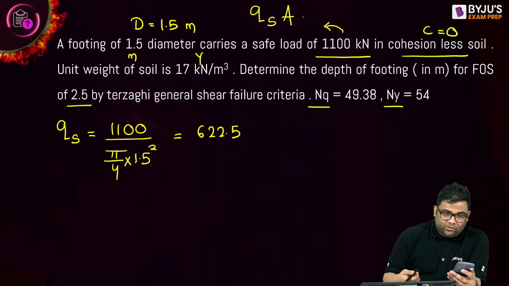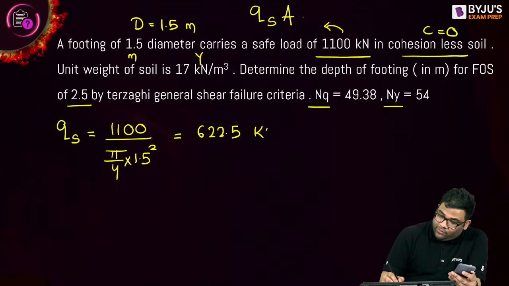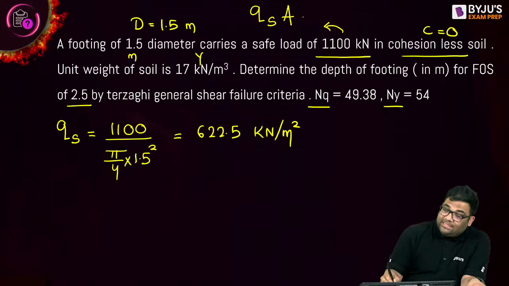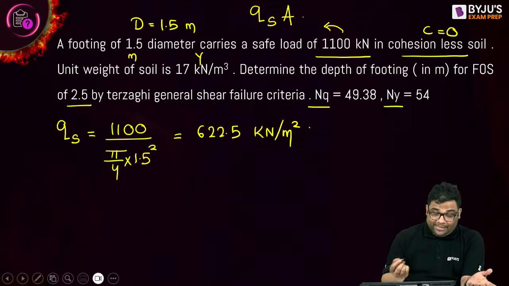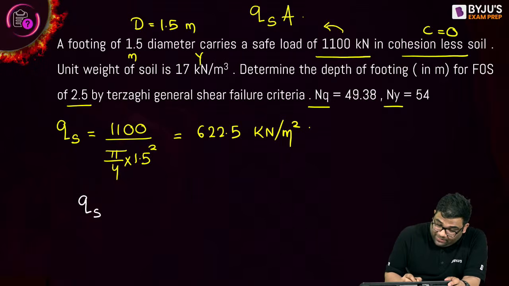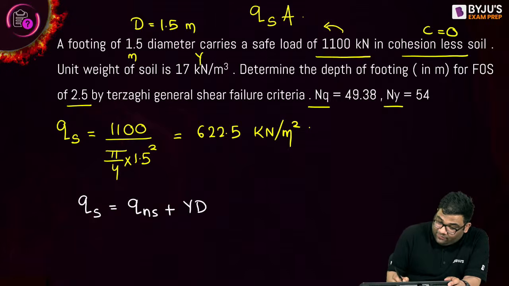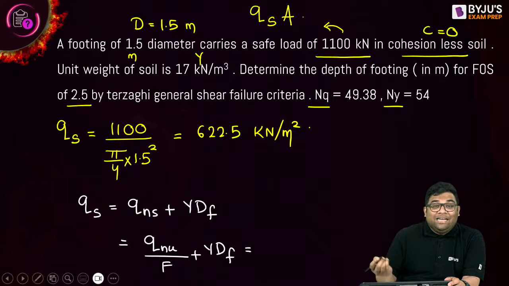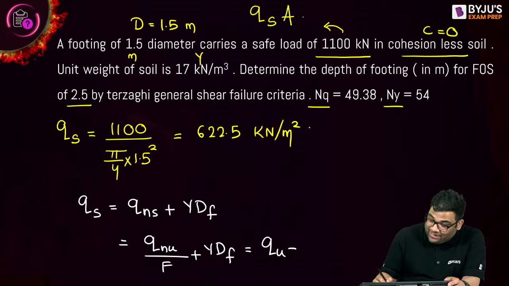622.5 kilonewton per meter square. So this is the safe bearing capacity. Now, safe ultimate bearing capacity is what? It is net safe plus gamma Df. And what is net safe? Net safe is the net ultimate divided by factor of safety, plus gamma Df. And what is your net ultimate? It is your ultimate minus gamma Df, divided by factor of safety.